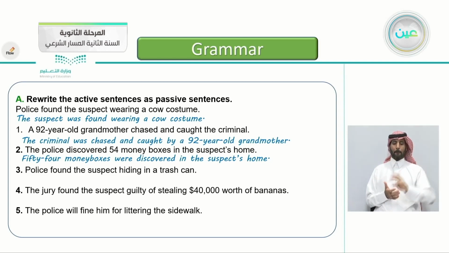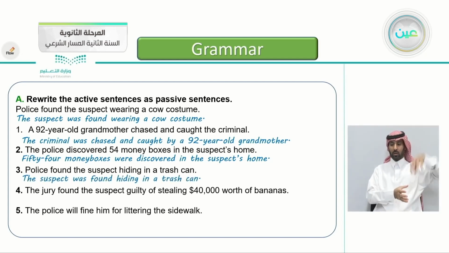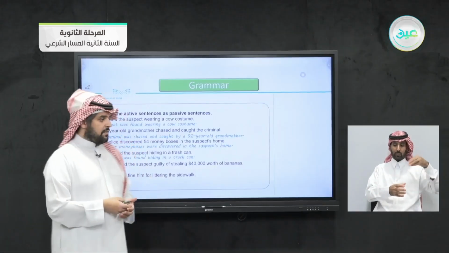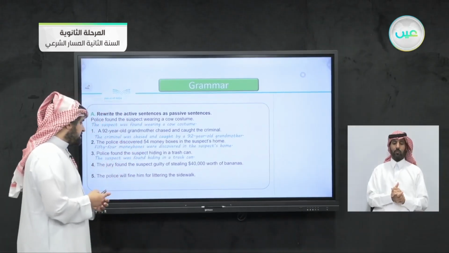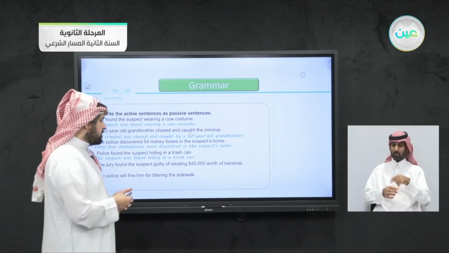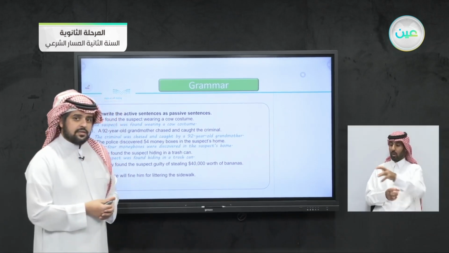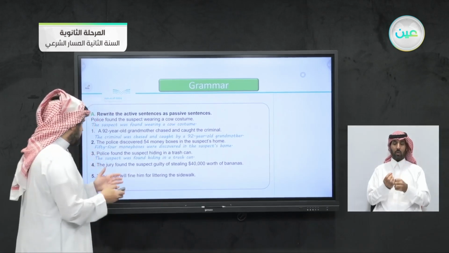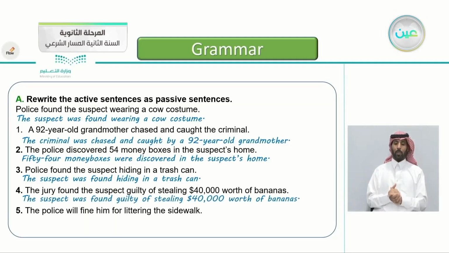Number three, police found the suspect hiding in a trash can. Very good. This is very easy. The suspect was found hiding in the trash can by the police. Excellent. The jury found the suspect guilty of stealing $40,000 worth of bananas. Very good. You're getting the hang of it. The suspect was found guilty of stealing $40,000 worth of bananas.